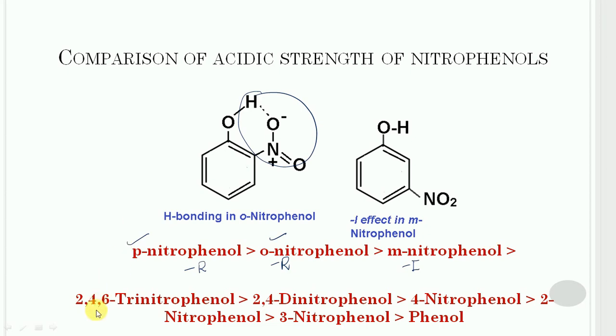So 2,4,6-trinitrophenol having 3 nitro groups is much more acidic in comparison to 2,4-dinitrophenol, which has 2 nitro groups, then 4-nitrophenol, which is para, then 2-nitrophenol, which is ortho, then 3-nitrophenol, which is meta nitro, in comparison to the phenols. So it is the comparison of the acidic strength of the nitrophenols.